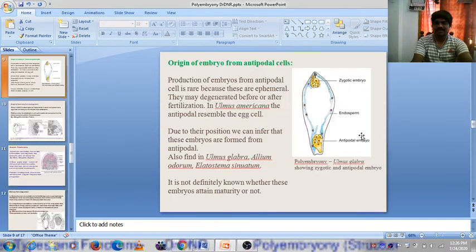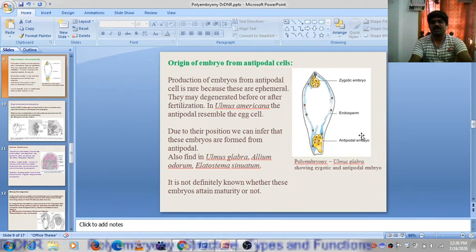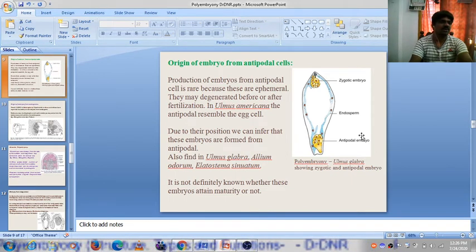Then next one, origin of embryo from antipodal cells. Antipodal cells are vegetative cells. Production of embryo from antipodal cells is rare because these are ephemeral. They may degenerate before or after fertilization.